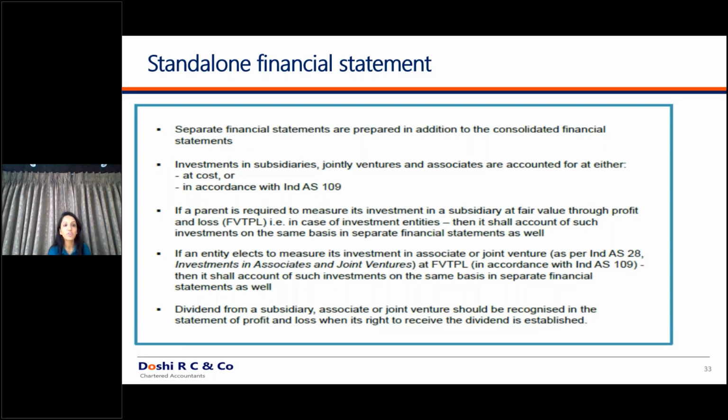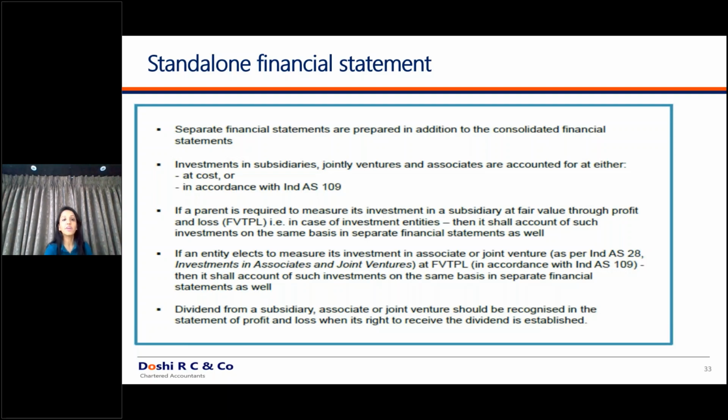So please remember this concept. Many people raise a query that it is an investment, it is an equity instrument, so why doesn't it fall under Ind AS 109? This is because there is a scope exclusion from Ind AS 27: if you are taking the option to measure at cost, in such cases the principles of Ind AS 109 are not applicable and you are completely removed from that standard. I hope it is clear to you all.